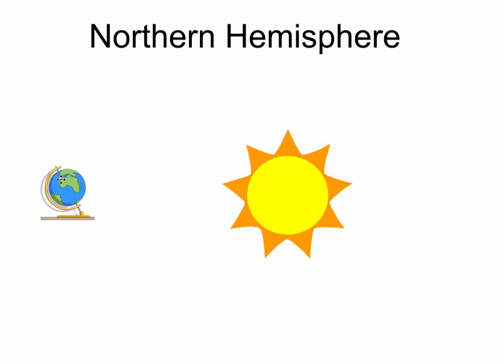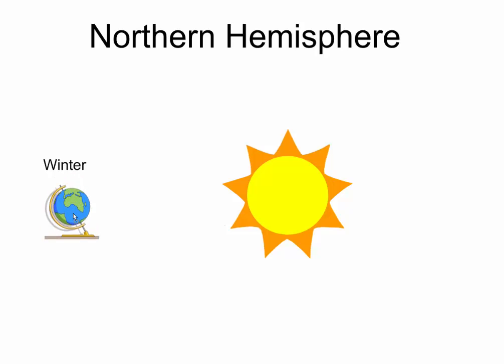So let's take a look at the earth as it revolves around the sun. We know it does that. It takes 365 days to revolve around the sun. And so right now, let's pay attention to the northern hemisphere in specific. The U.S. is in the northern hemisphere, so that's where we're going to look. So here we have the northern hemisphere tipped away from the sun. And as we just learned, when the northern hemisphere is tipped away, we're experiencing winter.